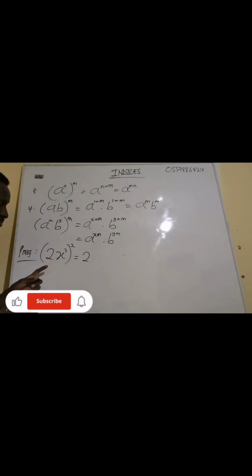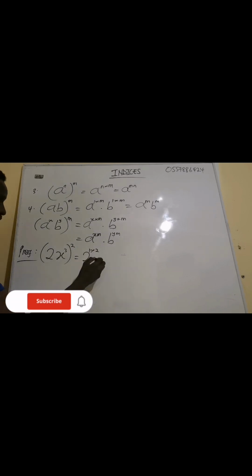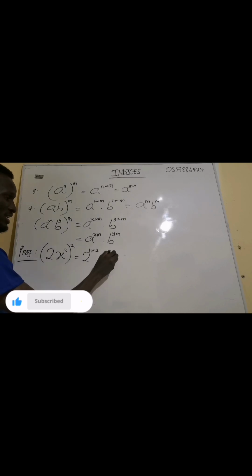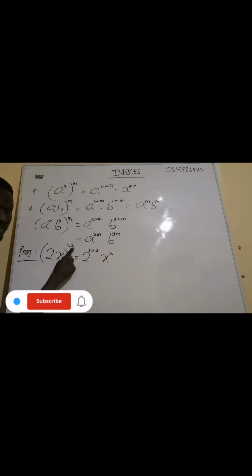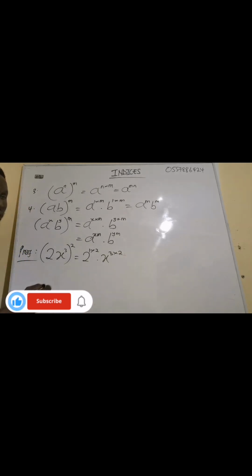Now, so we have 2 having an exponent of 1, and all of them are having an exponent of 2. So we multiply for the 2, and then when we consider the x, x has an exponent of 3. Now all have an exponent of 2, so the 2 will multiply the 3. And what are you going to get?